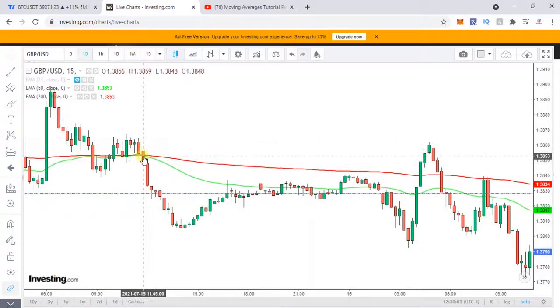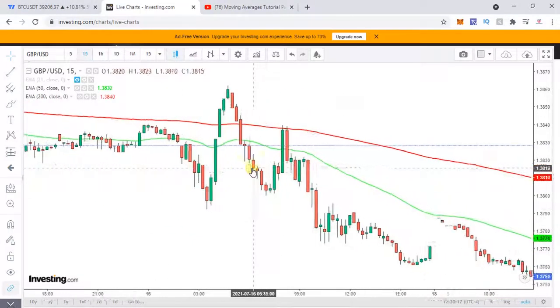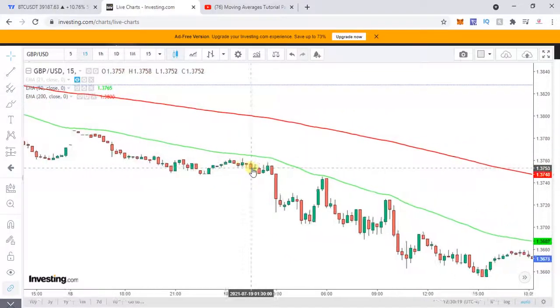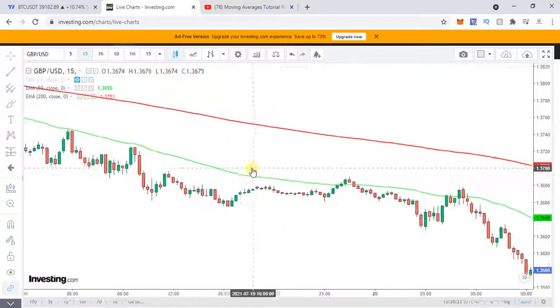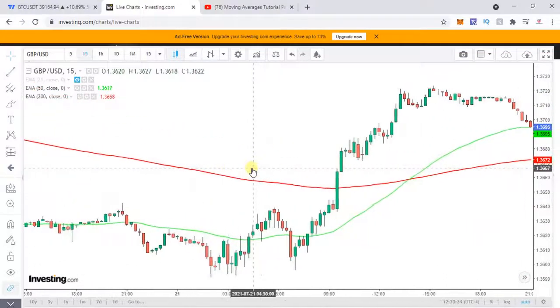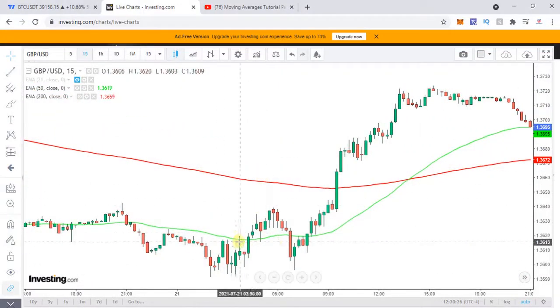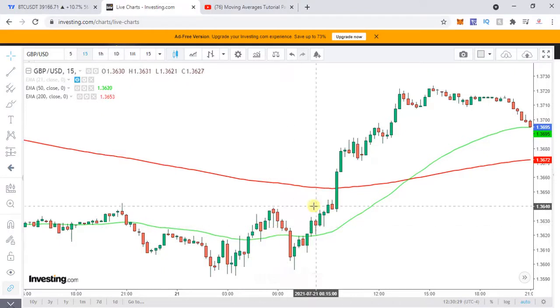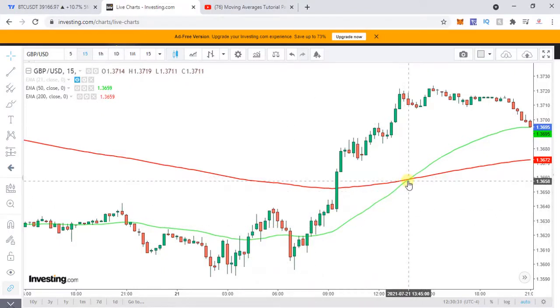That crossover over here, that is on 15th July, this is a 15-minute chart. On 15th July at 11:15, you could predict that there is a death crossover. So it's better to take short positions, and let's see when the trend has changed. So the trend has continued, and you can see over here that on 21st July, so after around 7 days, the trend has changed.